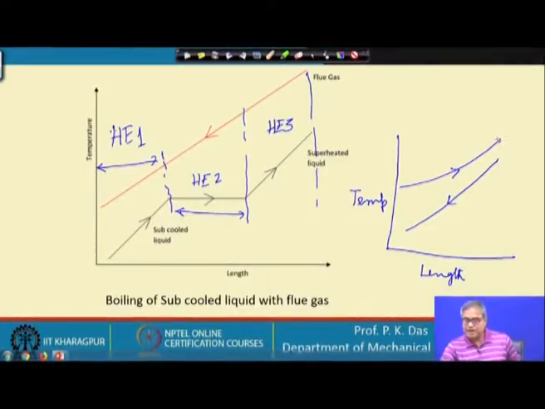One consideration is the minimum temperature difference which can be allowed for heat transfer to take place, delta T minimum. One can call it the terminal temperature difference. What is the minimum terminal temperature difference we can allow? This is one kind of decision the design engineer has to take, and this takes place at one end of the heat exchanger.